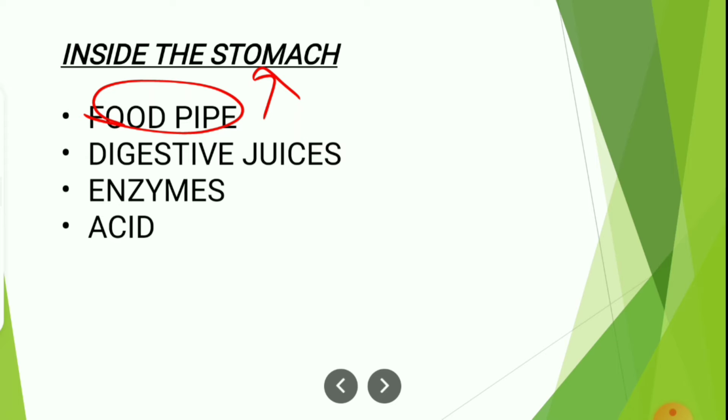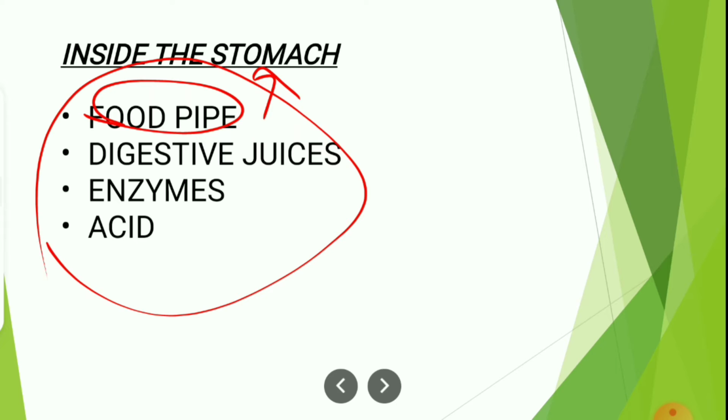And what this acid will do, generally, if any germs have been taken inside your mouth, we don't take any germs knowingly, but if by the food you are taking any germs are there, that will be killed by the acid. And it also helps in digestion. This acid helps in the digestion, not only for killing the germs which enter your stomach through the food, it also helps in the digestion process, children. All this takes part in the stomach.